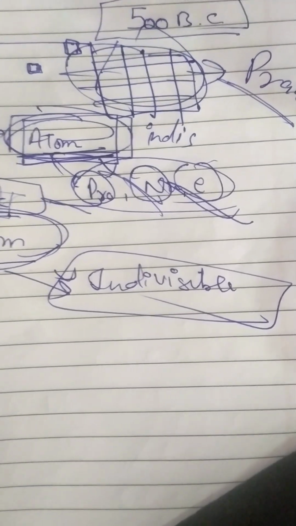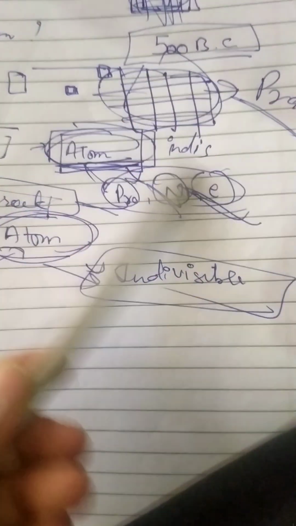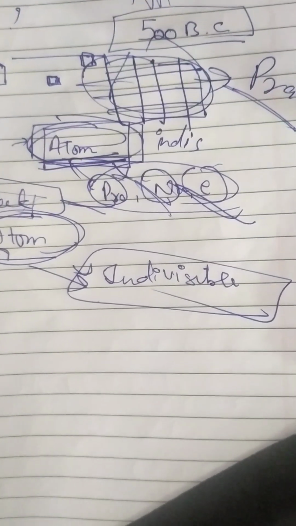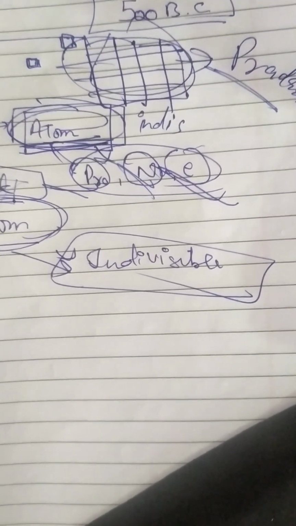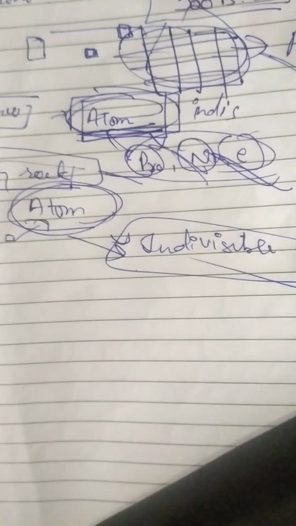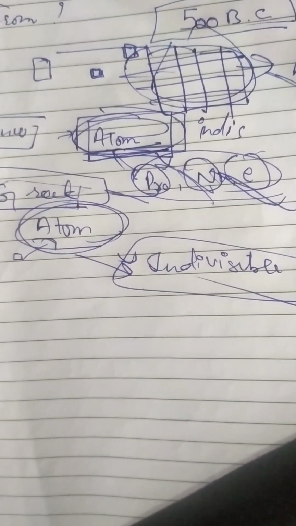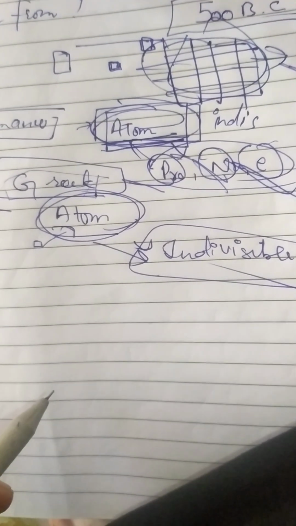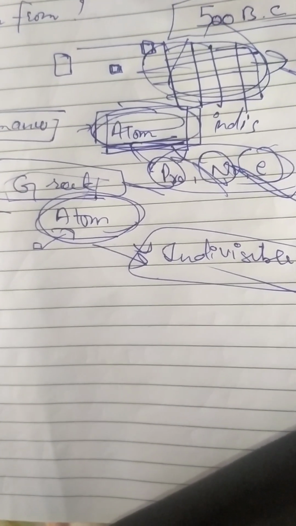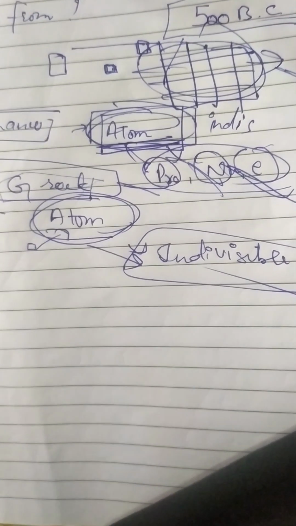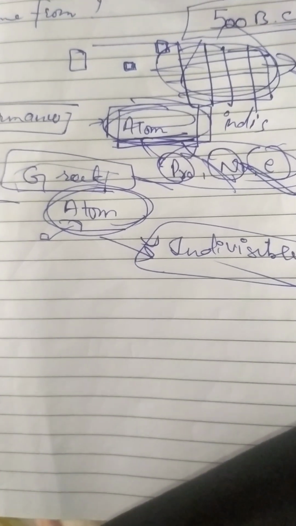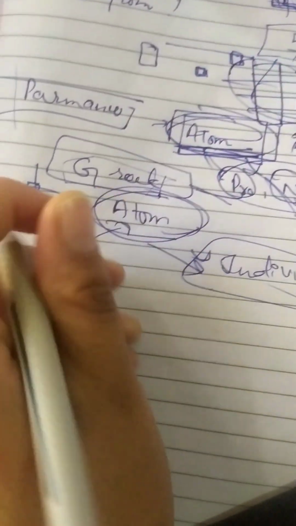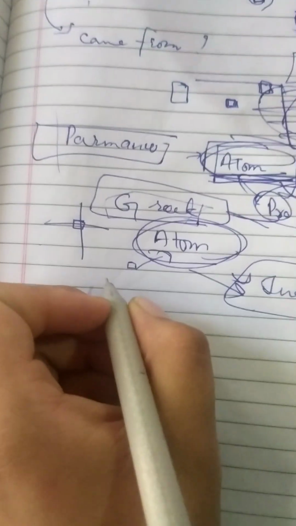But all these things, Padarth, Parmanu, atom, were philosophical considerations, and not much experimental work was done to validate these ideas. By the end of the 18th century, scientists recognized the difference between elements and compounds and became interested in finding out how and why elements combine and what happens when they combine. Let me help you understand what I said in Urdu.